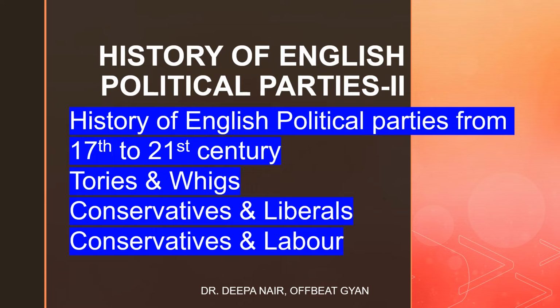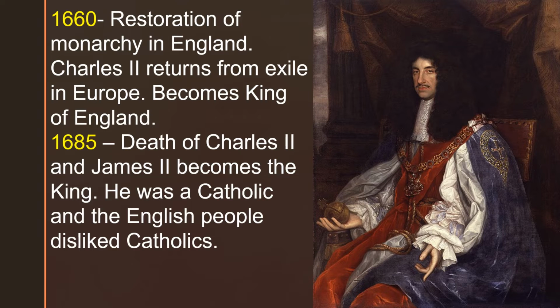And now let's delve into the history of English political parties. 1660, a very important year in English history, because it was the year when Charles II was restored on the English throne. Up to 1660 was the period of Commonwealth England.